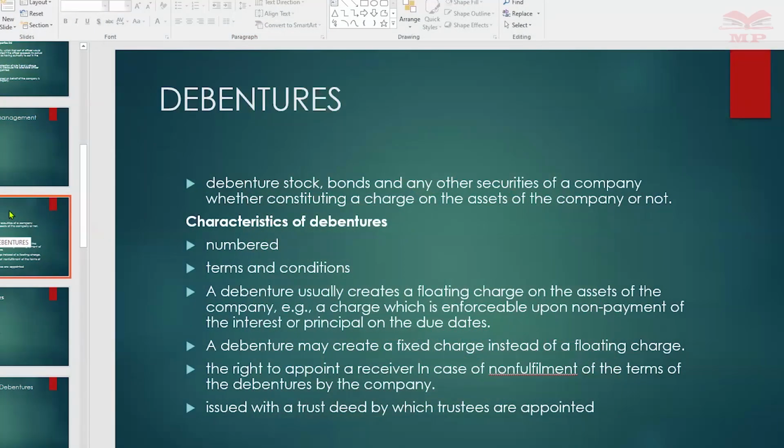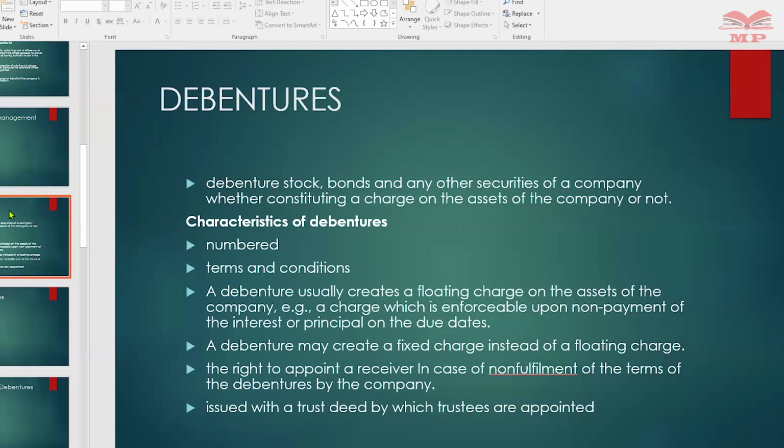A debenture includes debenture stock, bonds, and any other securities of a company, whether they constitute a charge on the assets or not. Some companies, whether private or public, issue debentures, which may be issued at par, at a premium, or at a discount. Remember, we are talking about debt financing for the company, how to raise money to finance the company's operations.